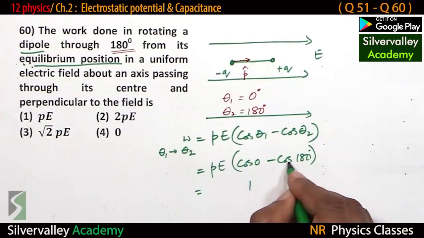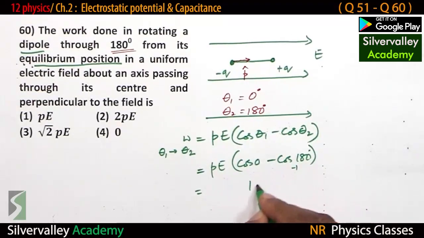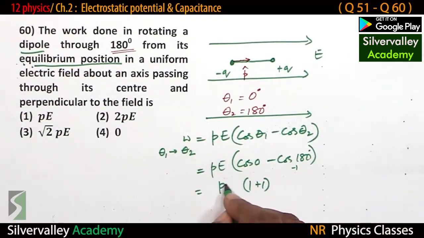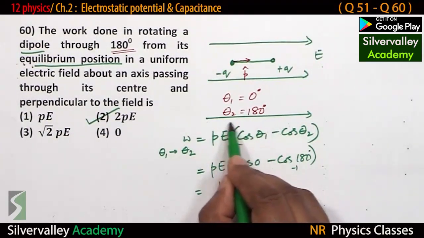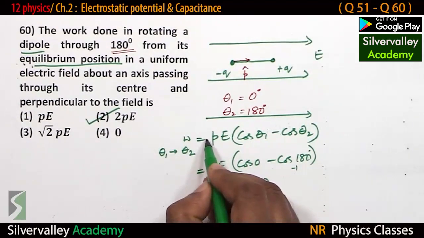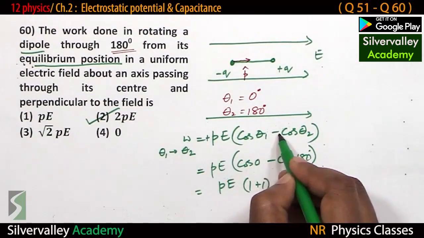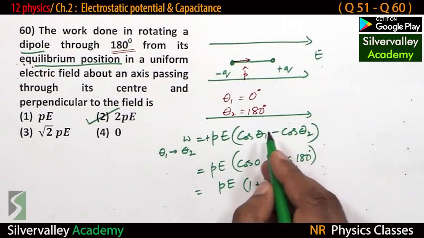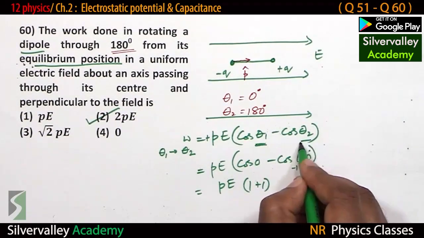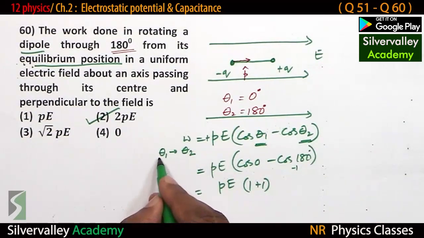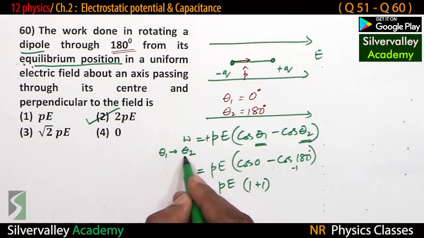Cos 0 is 1, cos 180 is minus 1, minus minus plus 1. Therefore, 2 times pE. Students, take care of this equation. It is cos theta 1 minus cos theta 2, meaning the dipole is rotated from the initial position theta 1 to the final position theta 2. That is why theta 1 to theta 2 is mentioned.